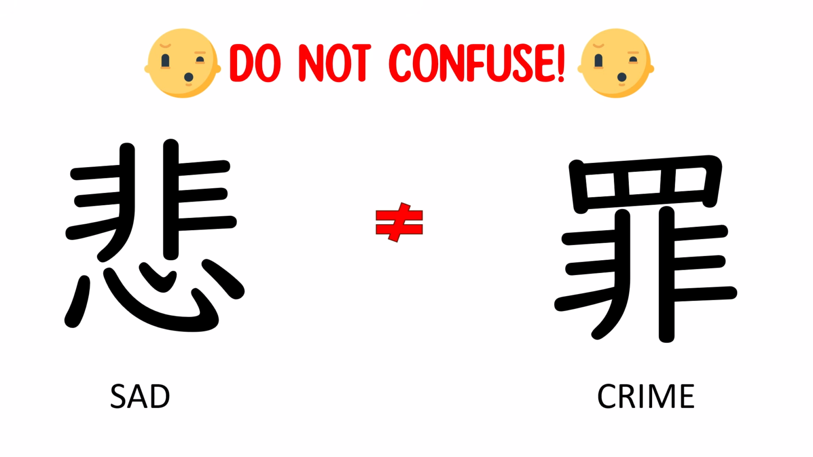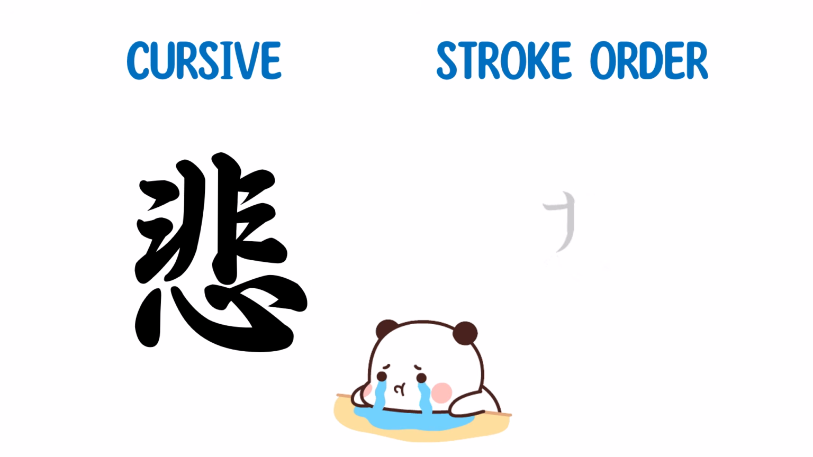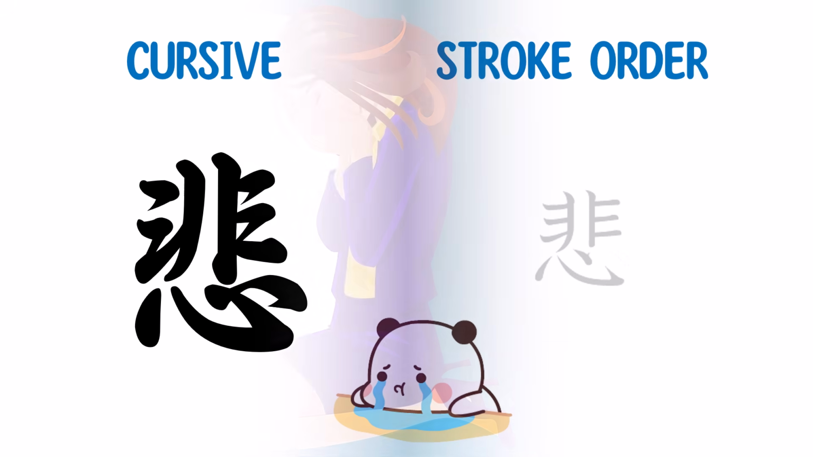Do not confuse. Those wings in sadness appear in several kanji with negative connotations, as it is in the case for the kanji of crime. So remember that most emotions have a heart in it. This kanji has 12 strokes and it is a JLPT N3 level. I'm glad we don't have to learn about sadness early on in JLPT.